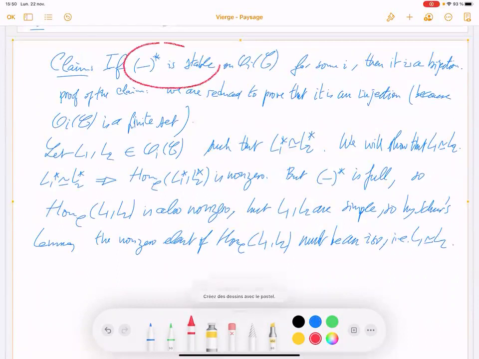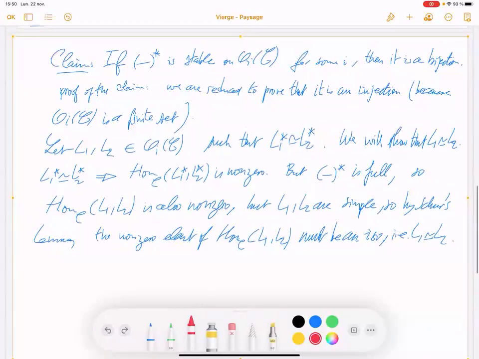Yes, we want to prove it's an injection on itself, so we need it to be stable. It's a map from that set to itself, so it must be stable, of course.